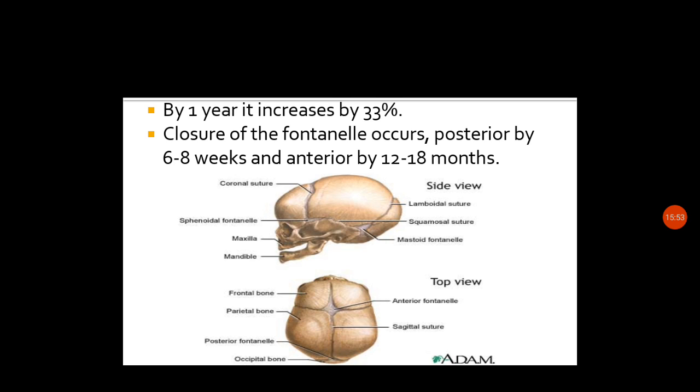This is the anterior fontanelle, and towards the back there is a posterior fontanelle. So posterior will be very small, so it will be closing early by 6 to 8 weeks, 1.5 month, and later by 12 to 18 months, that is 1 to 1.5 year of life, the anterior fontanelle, which is very big in size, will be closing. So these are the two openings which can be seen where the sutures are fusing. So that is about the fontanelle and the closure of the fontanelle during the infancy period.